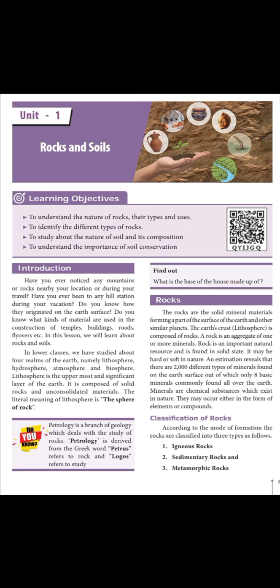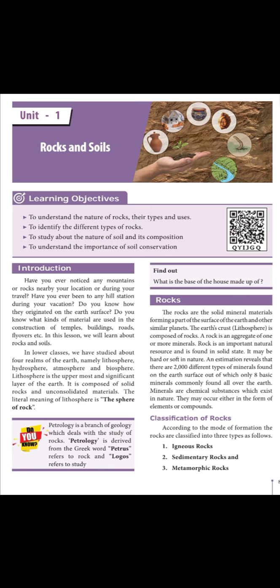From this lesson, we are going to understand the nature of rocks, their types and uses, to identify different types of rocks, to study the nature of soil and its composition, and to understand the importance of soil conservation.